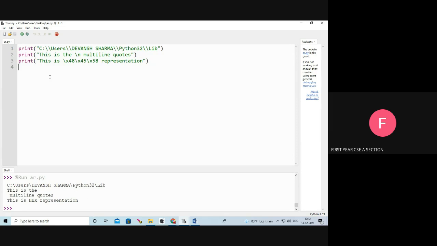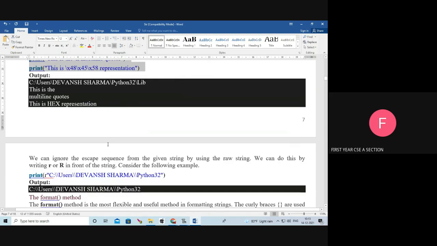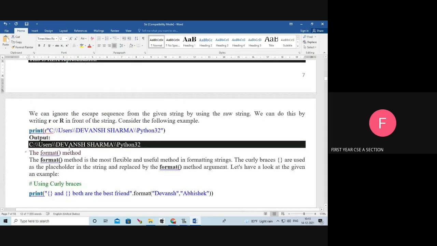Like that. Next, this is slash n, which means new line. It goes to a new line, multi-line code. See, it displayed in the next line. Next, this is slash x48, a hexadecimal value, so its equivalent value is H. Next, x45 means E. X58 means X representation. Next one.